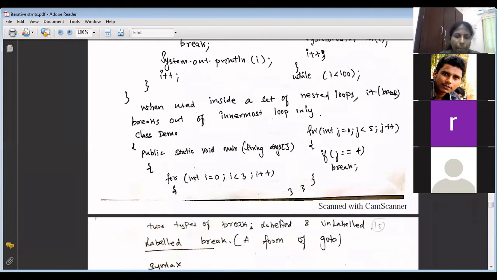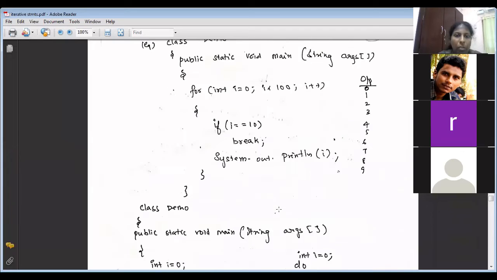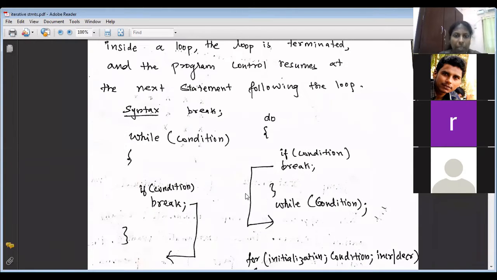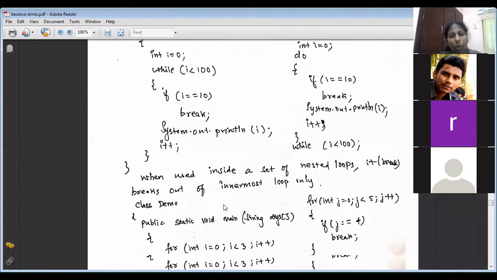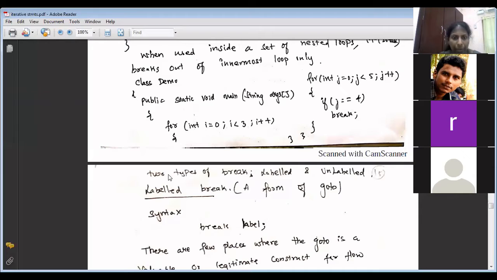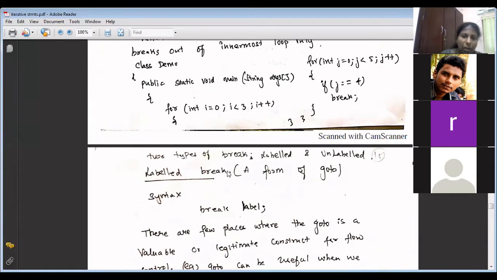Now, this is a traditional form of break, isn't it? This break is not labeled. This is called unlabeled break. There is no label for break, so it is called unlabeled break. You have the other form of break, which is called labeled break. So how many types of breaks are there? Two types: labeled and unlabeled.